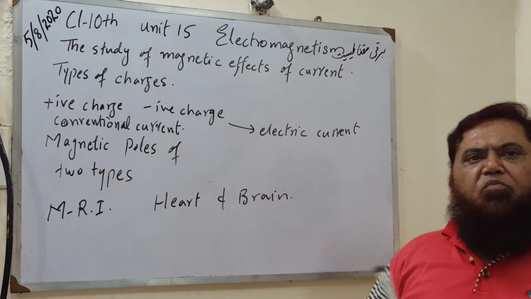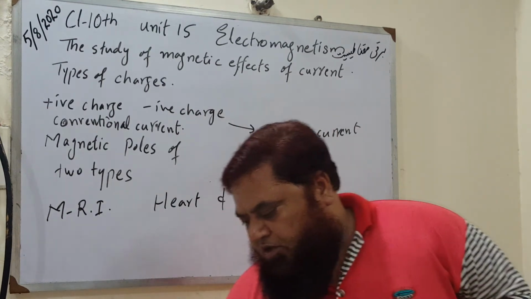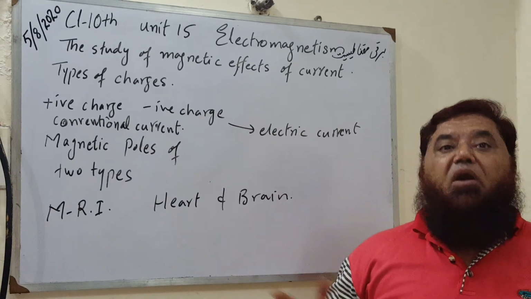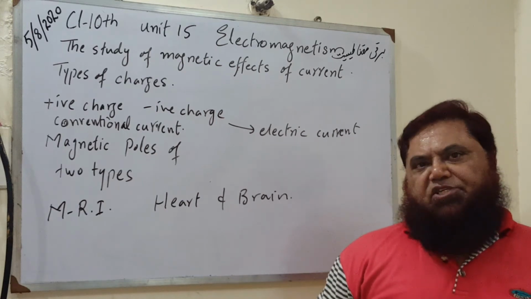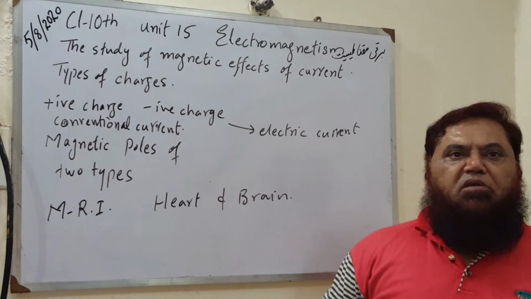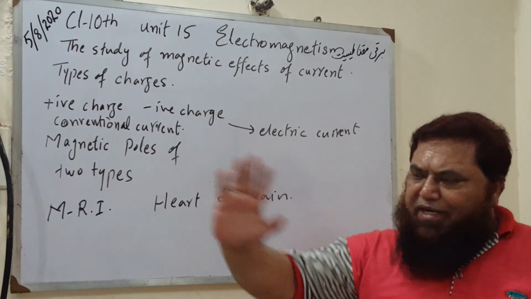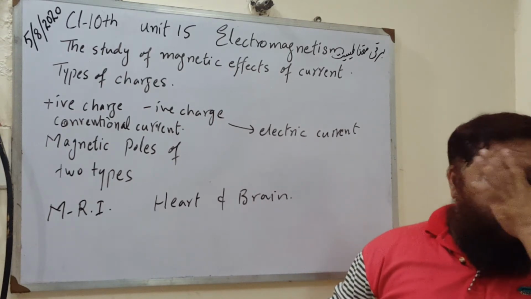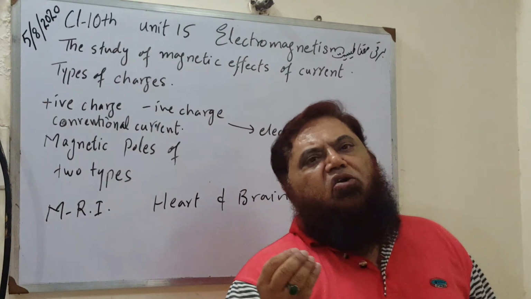And what do you know about current? What is current? The flow of charges. Current means flow. The flow of charges in a typical direction. For example, the flow of electrons in a typical direction, a unidirectional flow of electrons, is termed as electric current. Whereas the current due to the flow of positive charges is known as conventional current.